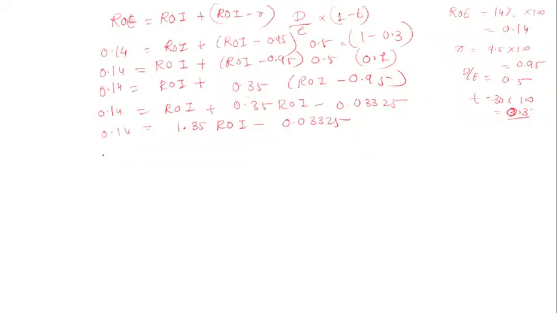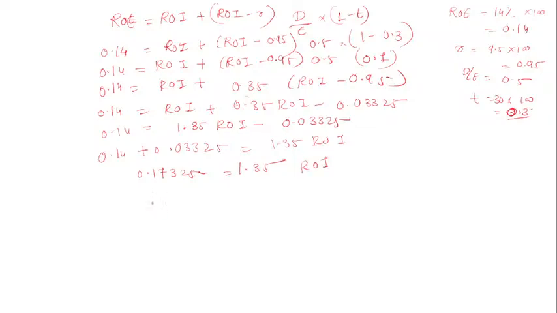Okay, then you have to move this over here: 0.14 plus 0.03325 is equal to 1.35 ROI. Okay, when you solve this, the value you will get is 0.17325 equal to 1.35 ROI.